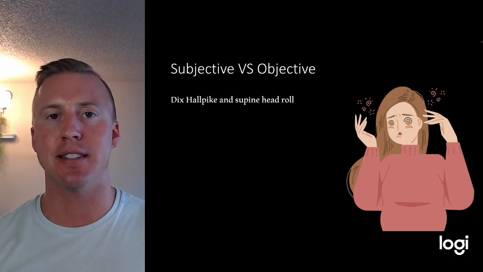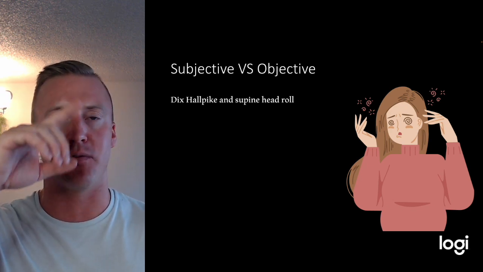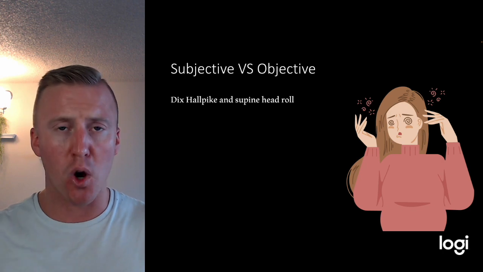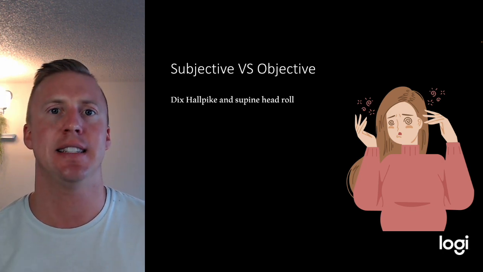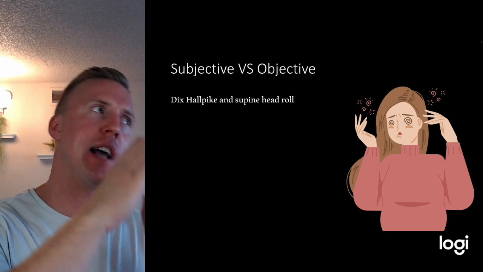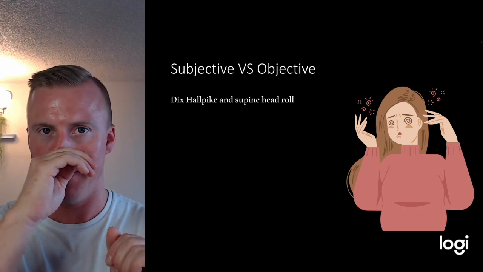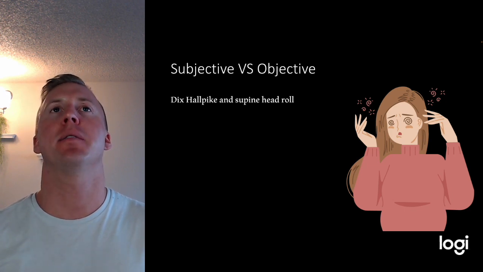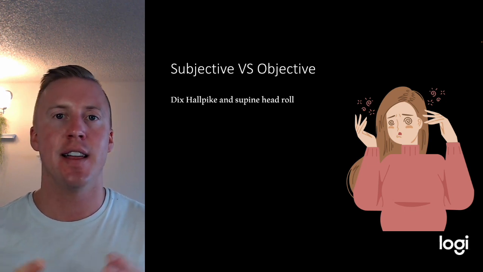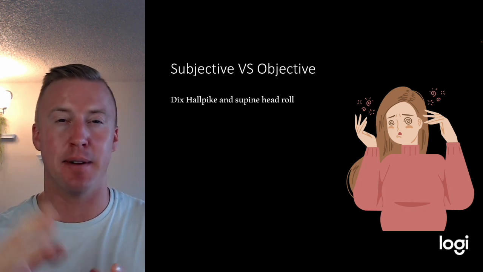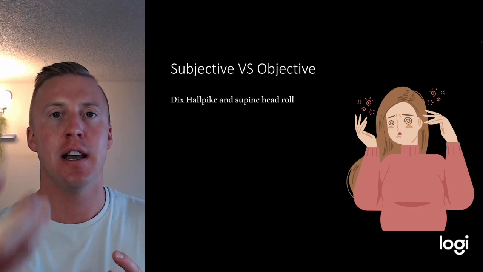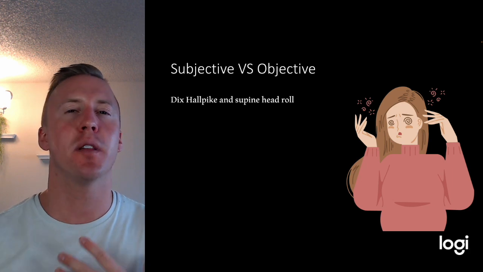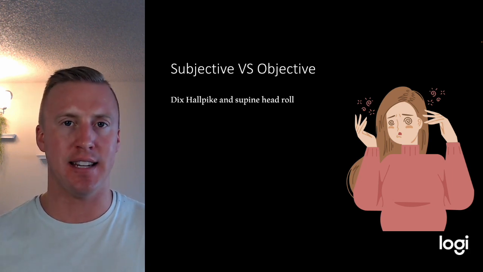The type of nystagmus that we're going to diagnose, sometimes people have rotary, where they're kind of moving in a circle, or they're going to have the upward beating nystagmus. So we can try this on both sides, trying to figure out really what ear we're dealing with. Now, if this doesn't work, we can always do the supine head roll, where we bring them down and then turn their head left or right. We're looking for a vertical nystagmus, and this is for our lateral BPPV. But again, the Dix-Hallpike is for posterior, one of the more common we're going to see.